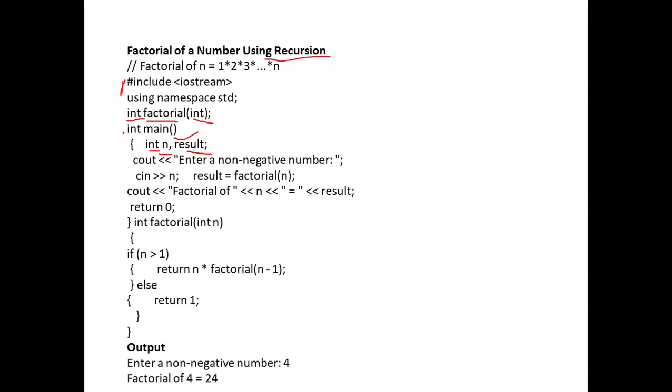Okay, but above the main function the function is declared, that is the function name is factorial, the return type of the output, and this is the argument, so these are the inputs. And now in the cout, "enter a non-negative number", and we are giving the input, we already know that. And this is another step, that is result equal to factorial of n. But we can't see before the return 0 how this factorial is explained.